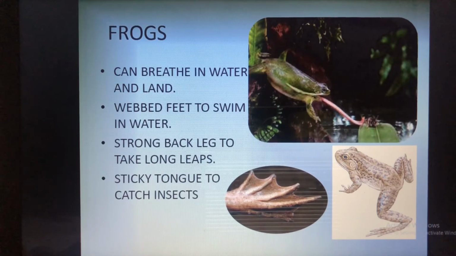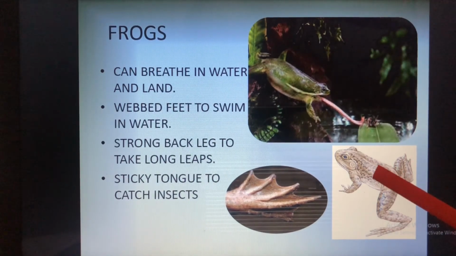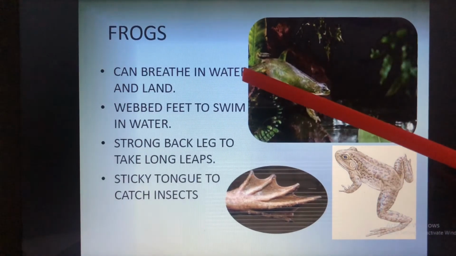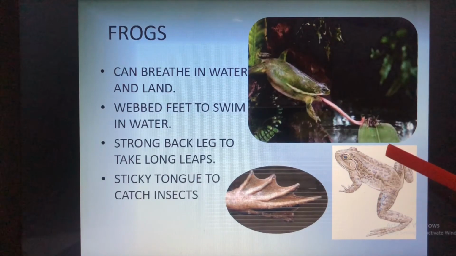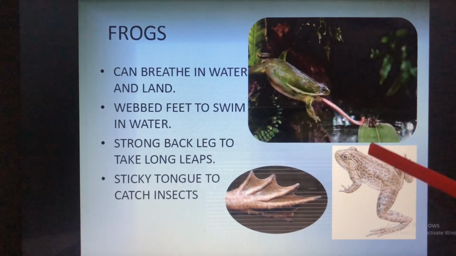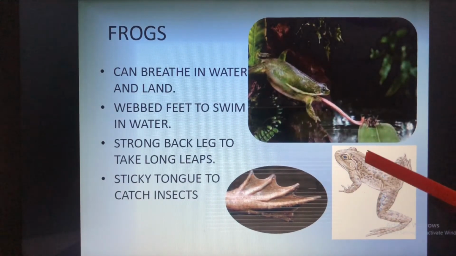They have webbed feet, which will help them to swim in the water. So here you can see the frog. It can live both in water and on land, and can breathe in water as well as on land. On the land they can breathe through the air, and in the water they get the dissolved oxygen.